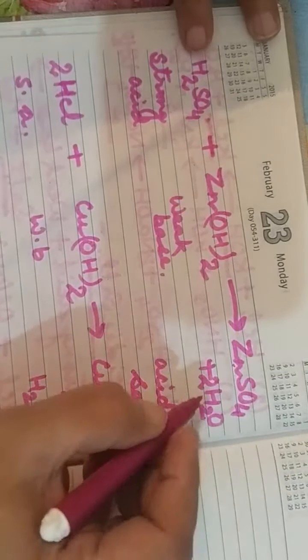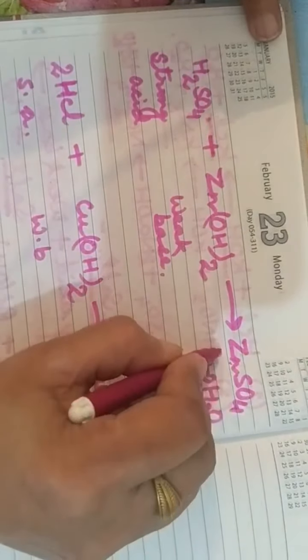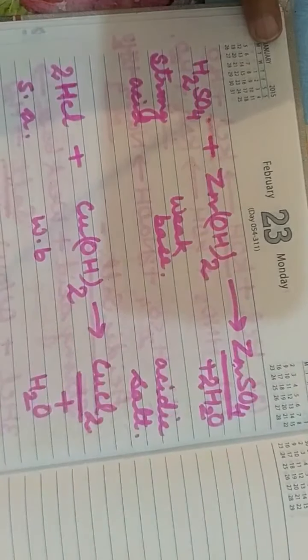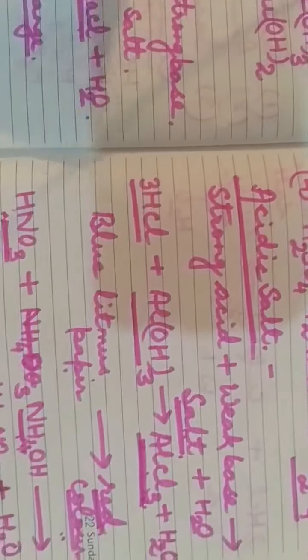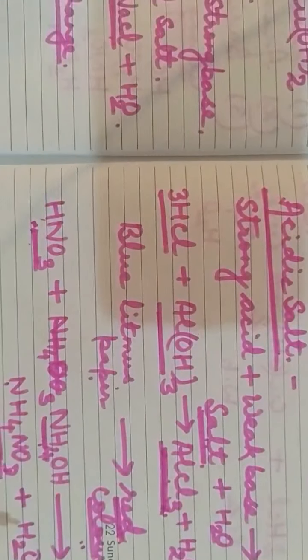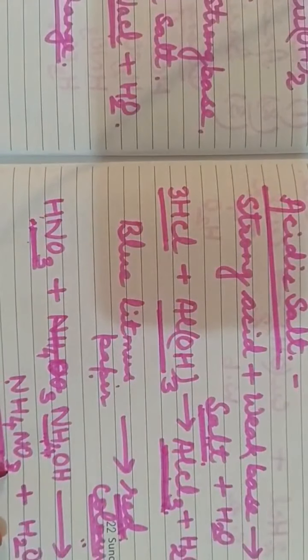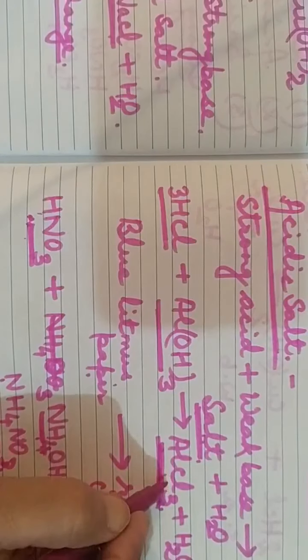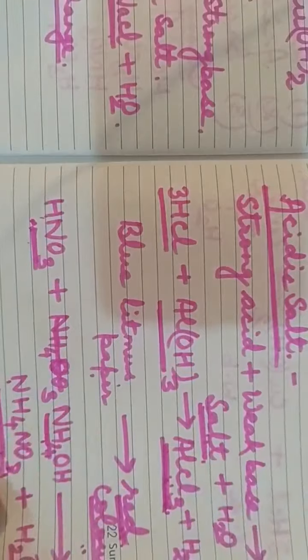The salts formed here are zinc sulfate, then copper chloride, then ammonium nitrate, NH4NO3, then aluminium chloride, that is AlCl3. All these are acidic salts.